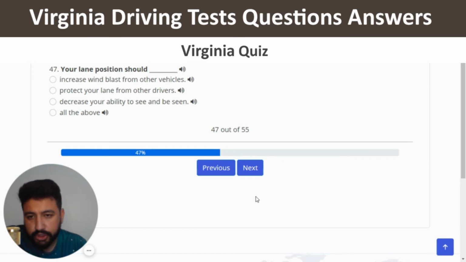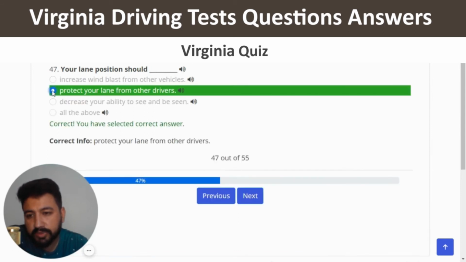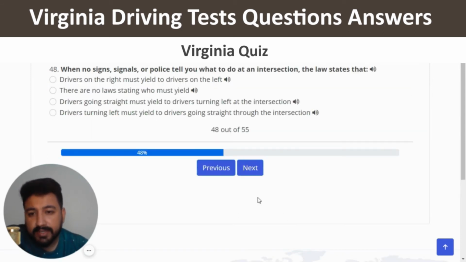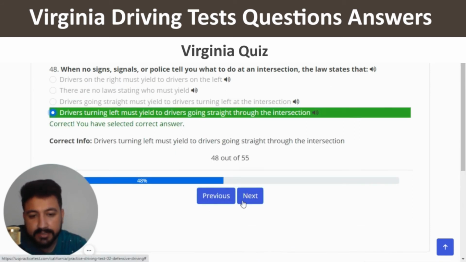Your lane position should blank. So you can choose the second option, which is protect your lane from other drivers. So I'm going to click on the second option, correct, and next. When no signs, signals, or police tell you what to do at an intersection, the law states that. So the last one is the right one, which is drivers turning left must yield to drivers going straight through the intersection. So last option, you have selected the right one and next.